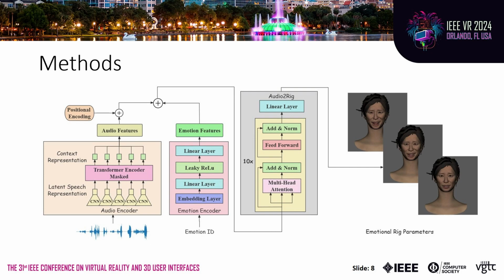Here is the overview of our system. We implement an audio encoder and an emotion encoder to capture their features separately, and then map the combined feature to target emotional rig parameters through an Audio2Rig module.